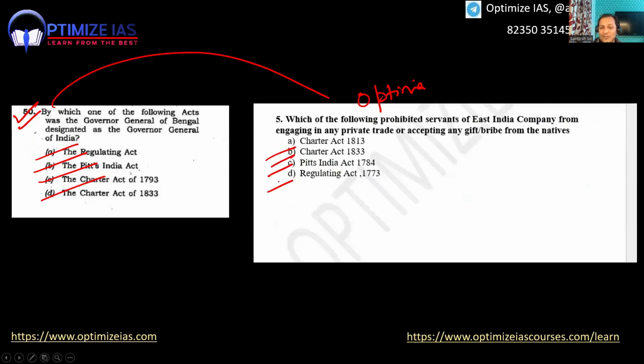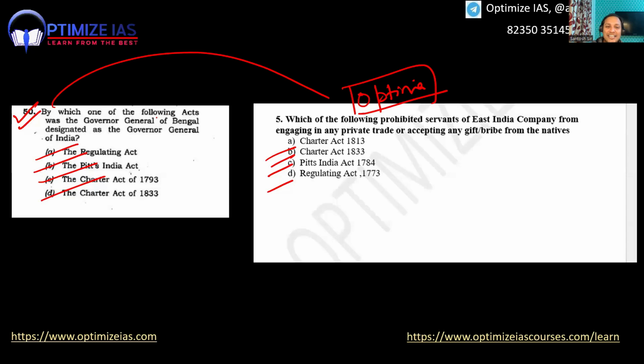Options are also the same. This Optima test question, polity Optima test question, I still remember vividly. I had told everyone, this question is going to come. Now I will explain you the logic.